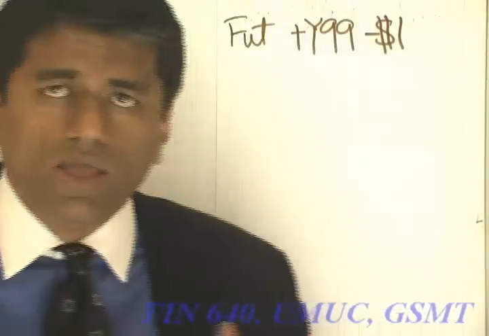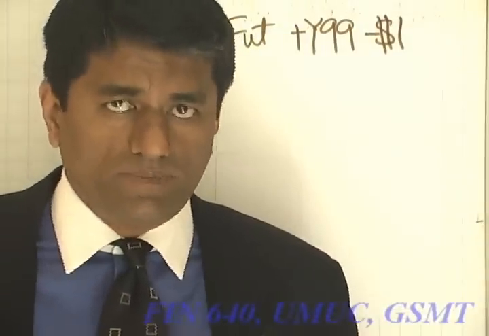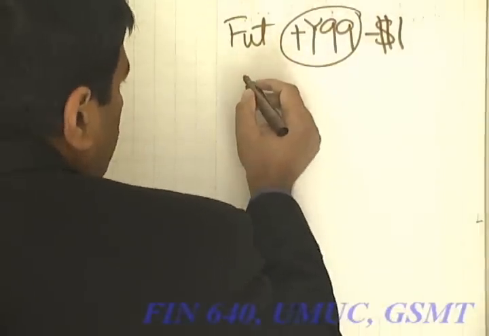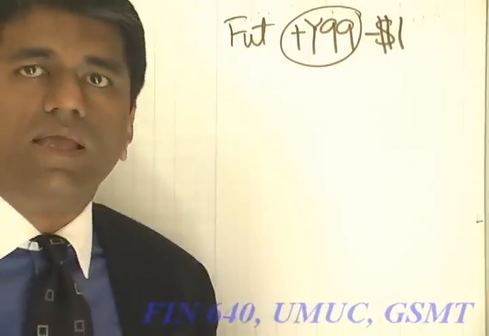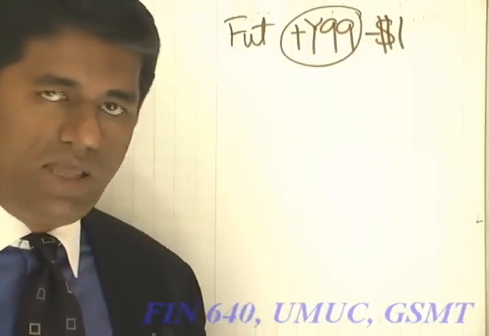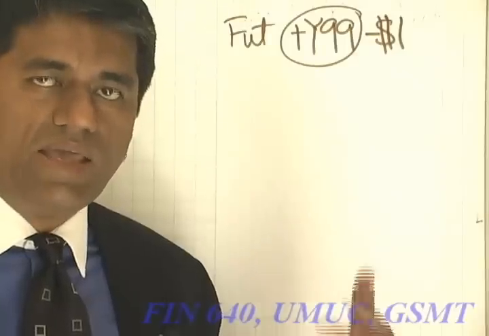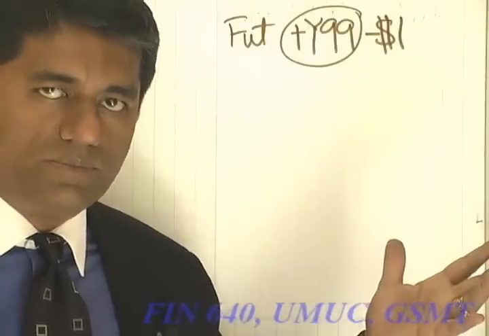So how will you go about making this cash flow zero? Well, that's not difficult. Look at this 99 yen. If you today sell Japanese bonds, which will require you to pay 99 yen in the future, then your future cash flows become zero.